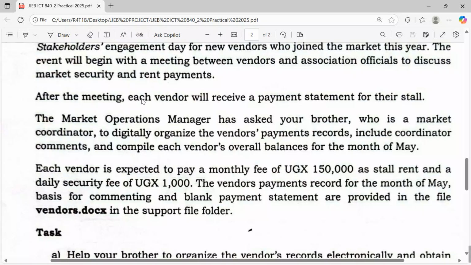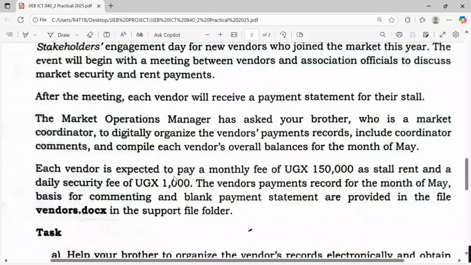After the meeting, each vendor will receive a payment statement for their store. The market operations manager has asked your brother, who is a market coordinator, to digitally organize the vendors' payment records, include coordinator comments, and compile each vendor's overall balances for the month of May.